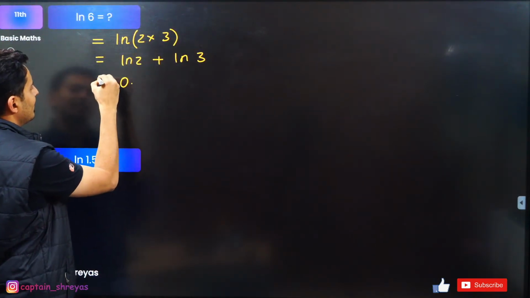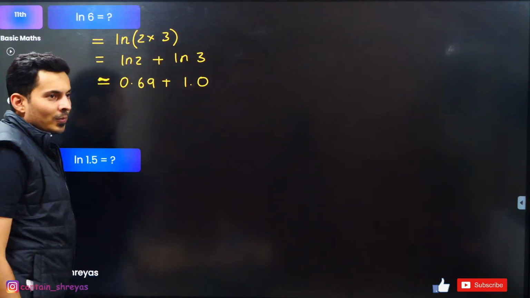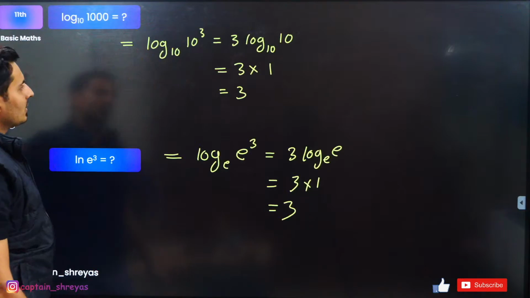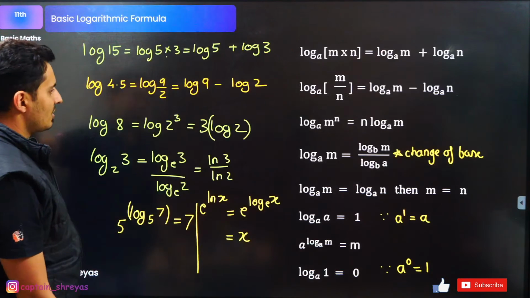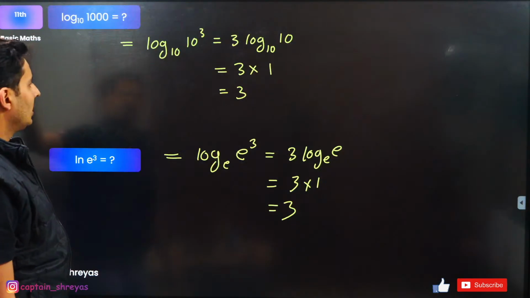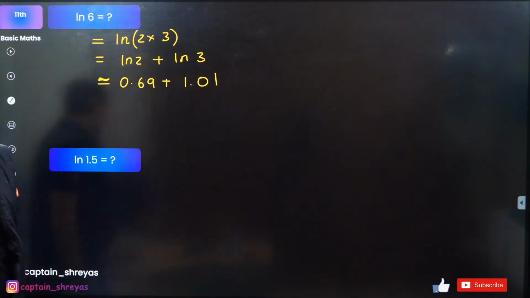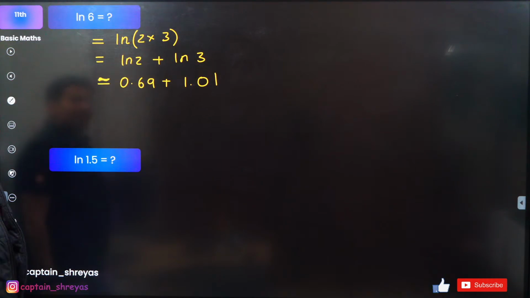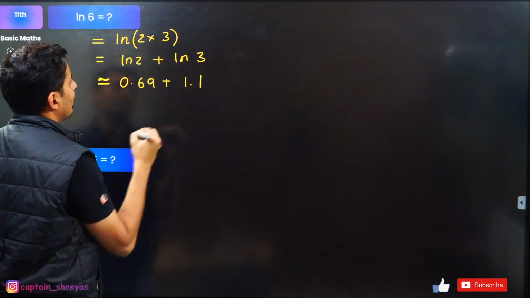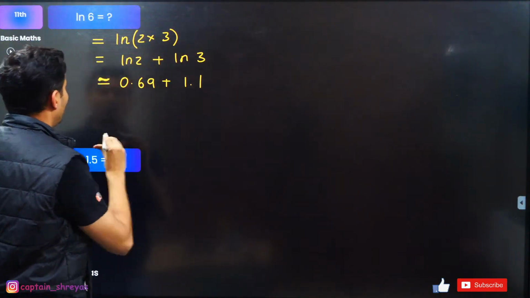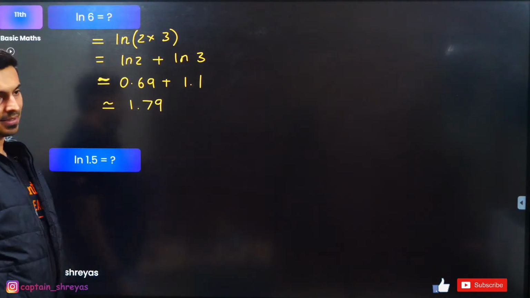So approximately, this is not exact, 0.69 plus 1.01, right? Just check this out. Is it 1.01 or something? Yes, you can take it as 1.01 approximately. Sorry, I can take it as 1.1. So guys, what will be the answer over here? It will be 1.1, because 1.099 will be 1.1. Approximately, this will be 1.79. That will be the answer.